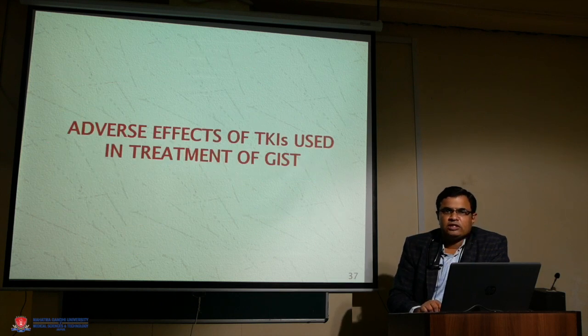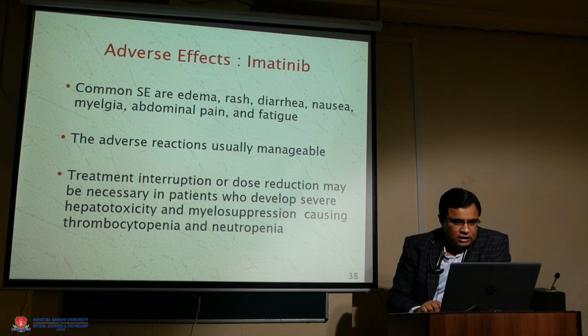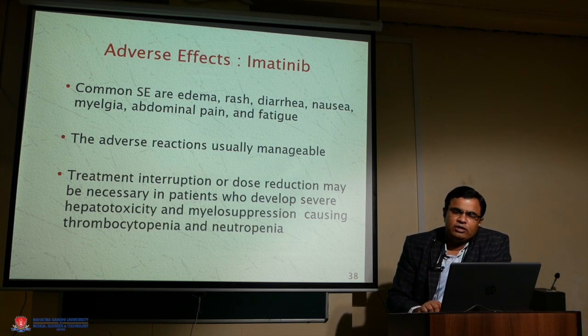Now we discuss the adverse effects of TKIs. The adverse effects of imatinib are well known: edema, rash, diarrhea, nausea, vomiting, abdominal pain, and fatigue. Myelosuppression is rarely seen in some patients, and it can be severe in less than 1% of cases.